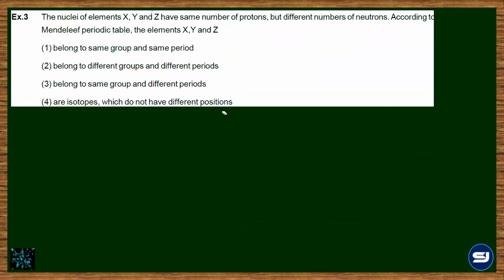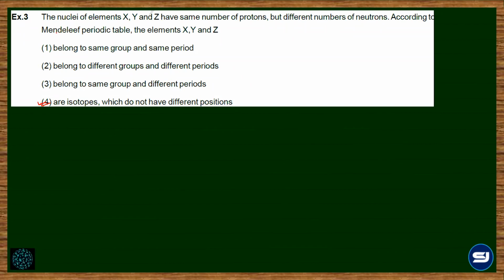Then the nuclei of elements X, Y, and Z have the same number of protons but different numbers of neutrons. According to Mendeleev periodic table, the elements X, Y, and Z belong to: same group and same period, different group, different period, same group and different period. They are isotopes which do not have different positions. Very true.